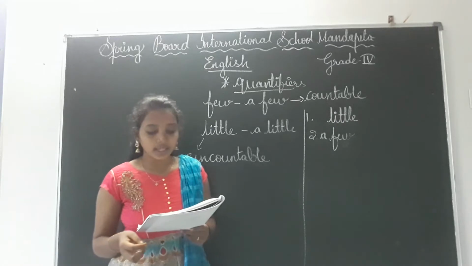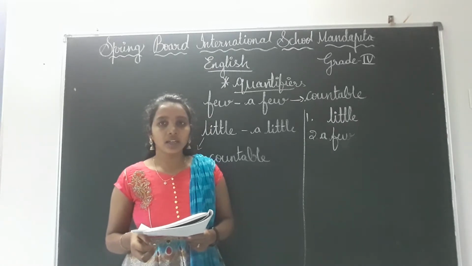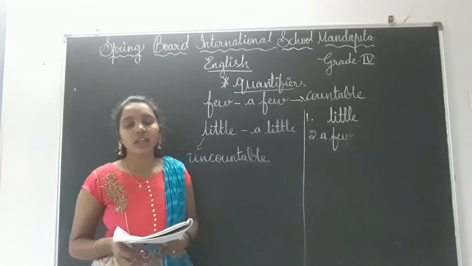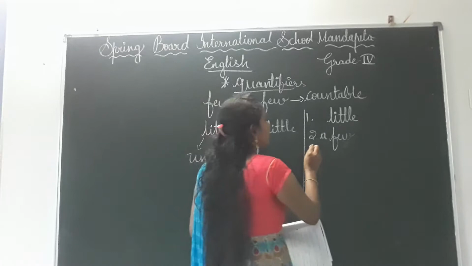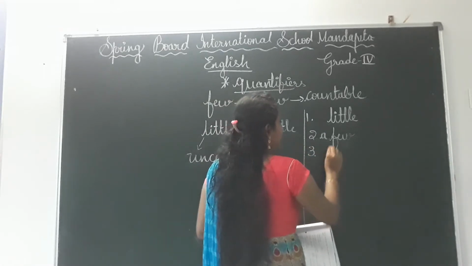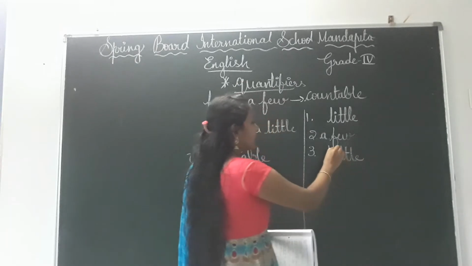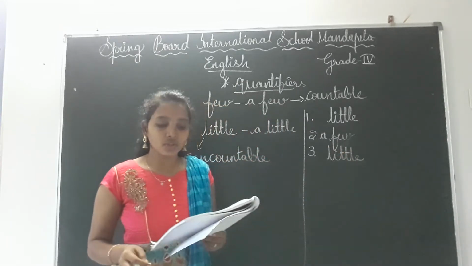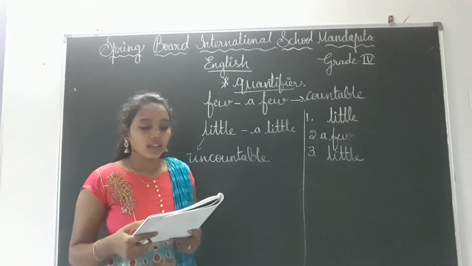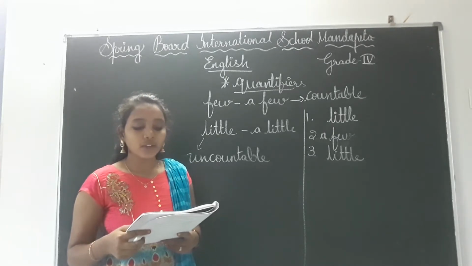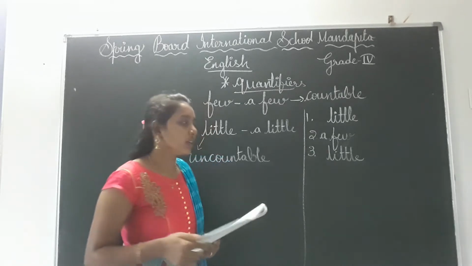Okay, next one. See, I like my coffee with dash sugar. Okay, sugar is countable or uncountable children? Uncountable. Uncountable means we have to use little. Okay, little we will use, and here the sugar is sufficient. That's why she is telling enough. I like my coffee with sugar. That means a little sugar.